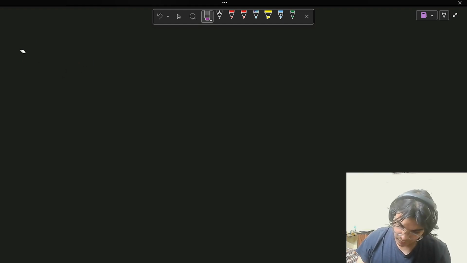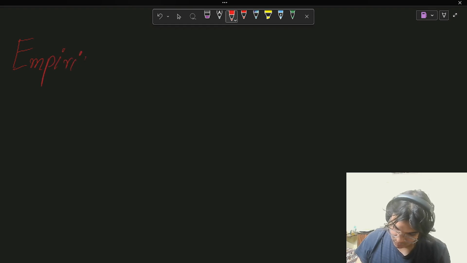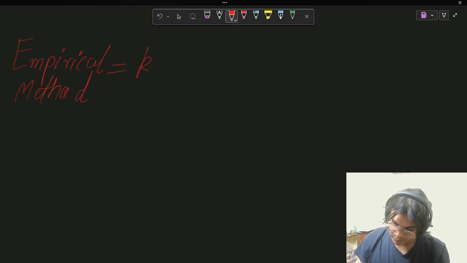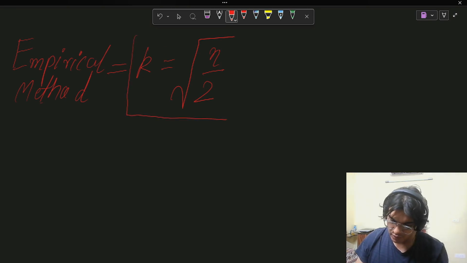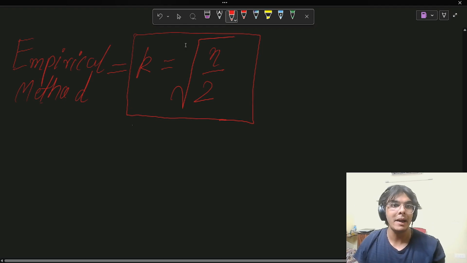So, the first one is called the empirical method. The empirical method is just a mathematical formula. It says assign k as the square root of n by 2, where n is the number of samples in the data set. This is very naive and it is wrong most of the time, but it is sometimes chosen as the baseline value. So maybe you can go forward with it as a baseline. But this is very primitive. This is not used now in any pipelines.